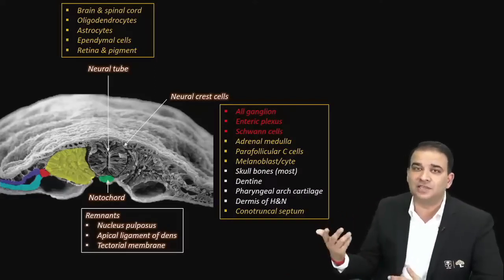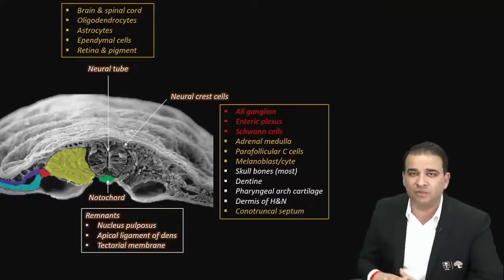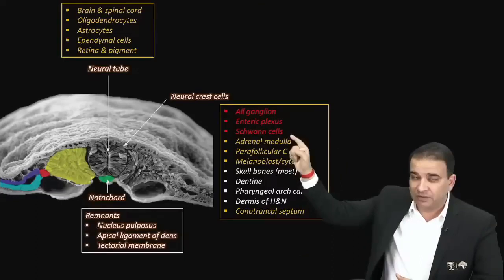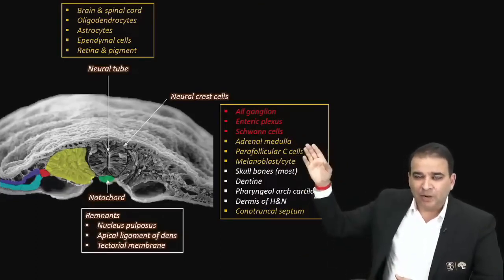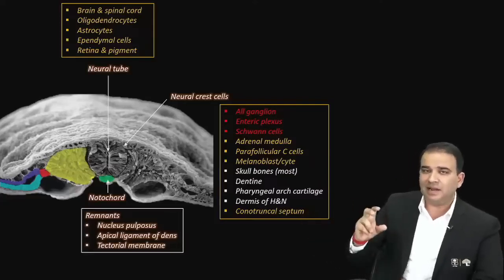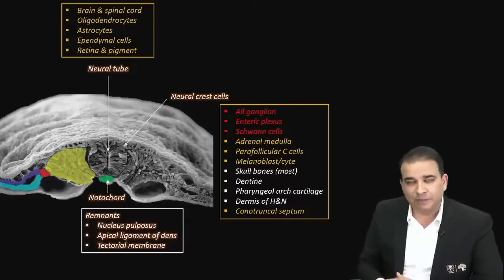Nerves of pharyngeal arches are derived from where? Nothing special. They are also derived from the neural crest cell. Any nerve is derived from neural crest cell only. Schwann cells doing myelination for peripheral nerves come from neural crest cells. Adrenal medulla, guys. Adrenal cortex is derived from the intermediate mesoderm. In the adrenal gland, the adrenal cortex is derived from the intermediate mesoderm, but the adrenal medulla is derived from the neural crest cells.